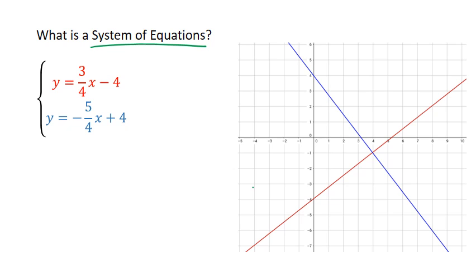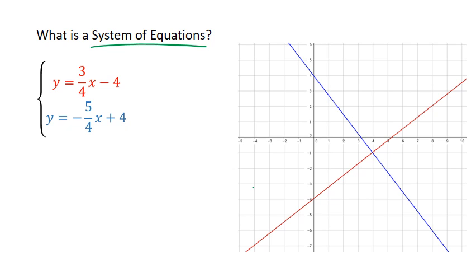So by connecting these two equations, I'm saying that they both belong to the same context. Now I've graphed the bottom equation here that's in blue, and I've graphed the top equation here that's in red.